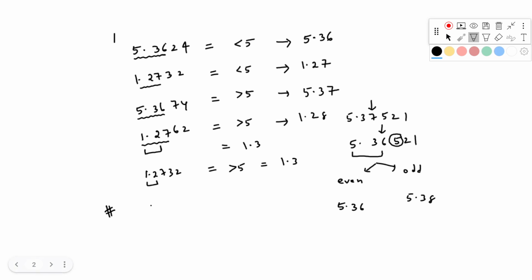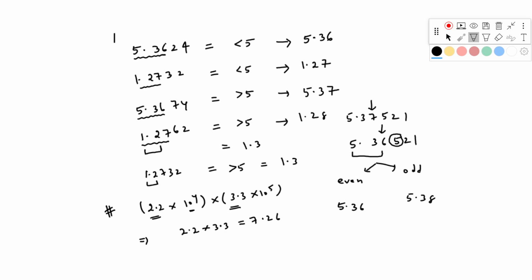For example, I am giving 2.2 into 10 to the power of 4, multiplying with 3.3 into 10 to the power of 5. How do you do this question? Simple. Multiply 2.2 into 3.3. You will get 7.26, right?